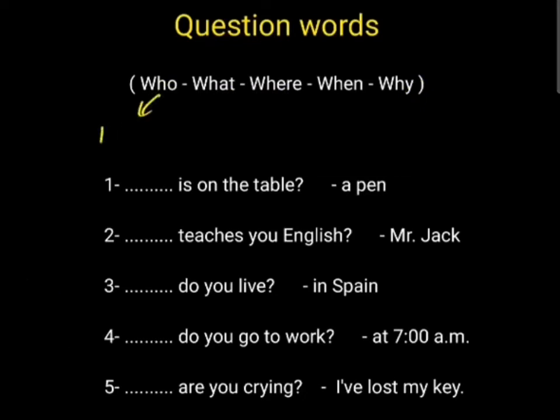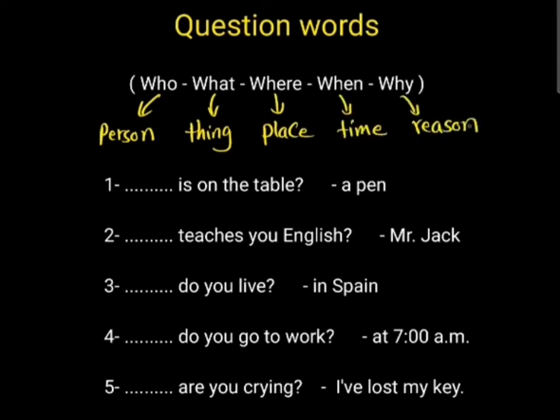Words who, what, where, when, why. We use who when we ask about a person. We use what when we ask about a thing. We use where when we ask about a place. And we use when to ask about time. And why to ask about a reason for something.